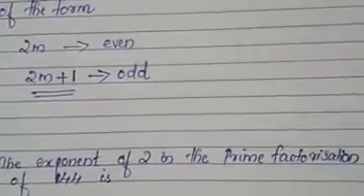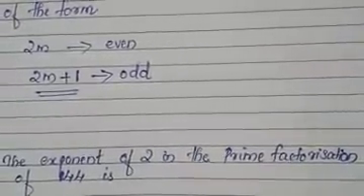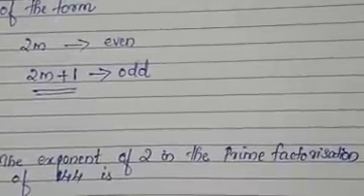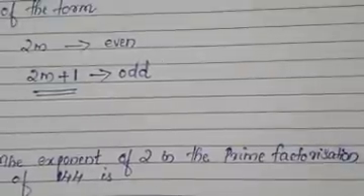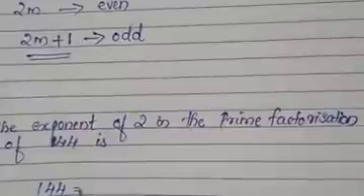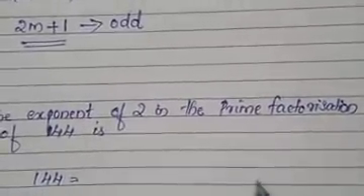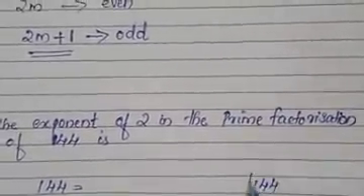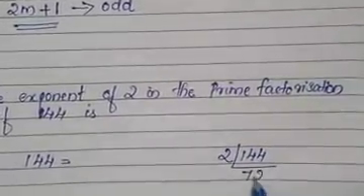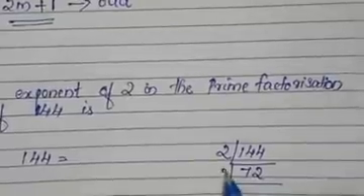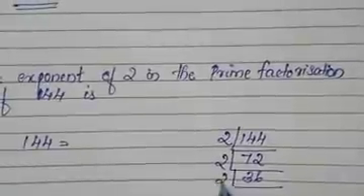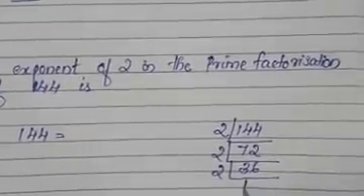The next question is: the exponent of 2 in the prime factorization of 144. As we know, we should prime factorize the number. So for 144, dividing by the prime number 2 we get 72. Again with 2 we get 36. Again with 2 we get 18.